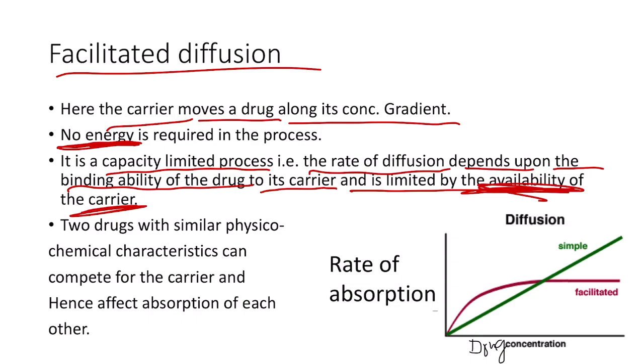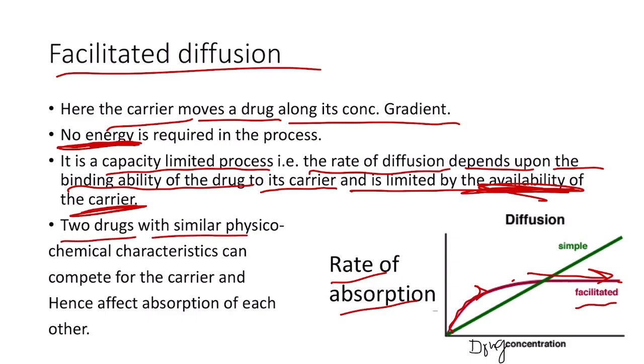That is the reason why you can see here in the graph, that is the drug concentration and rate of absorption. Initially the rate of absorption increases in case of facilitated diffusion, and finally it becomes a plateau. This is because all the carriers are saturated, and the same holds for active transport also.